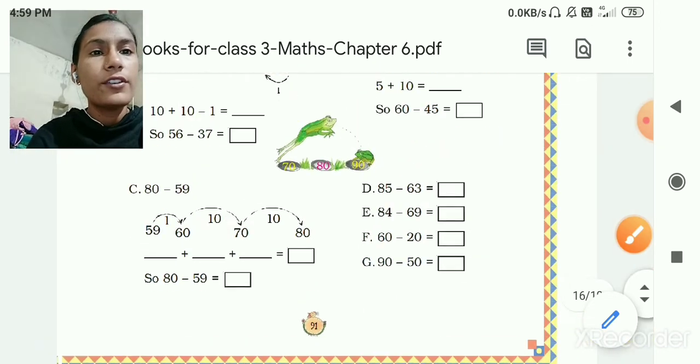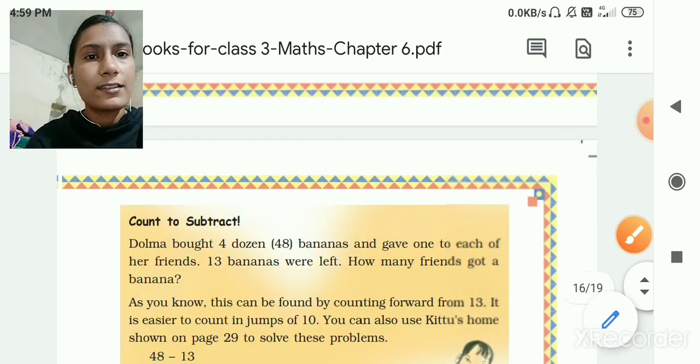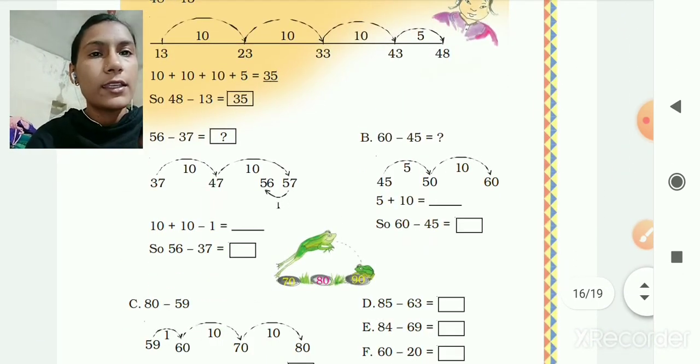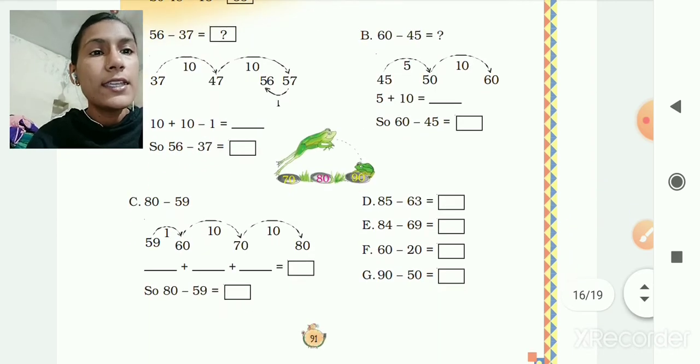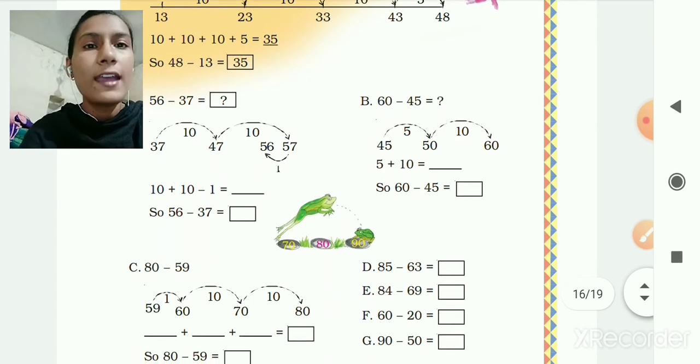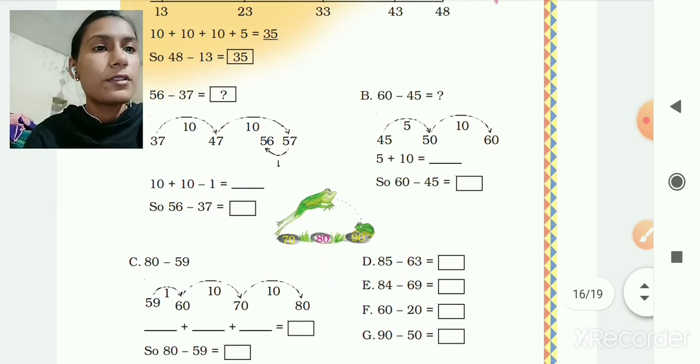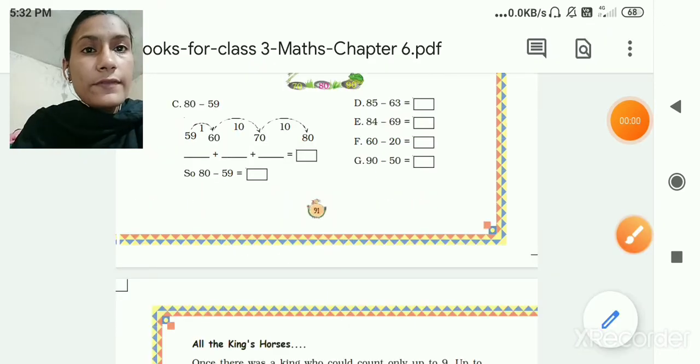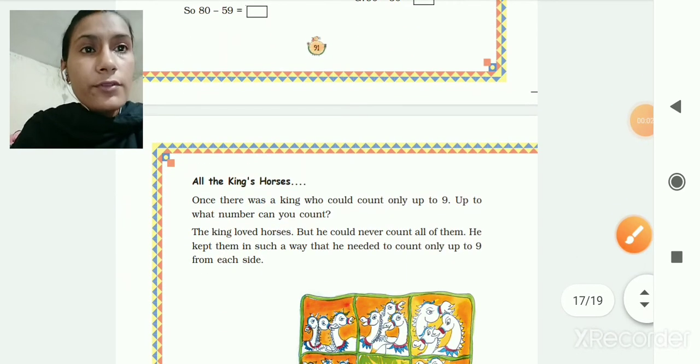So in your fair book you have to write this. Count to subtract, A, B, C, D, E, F and G. So this one you have to write in your fair book. Okay, I will also send a PDF, so like that you can write in your fair book. So after this, open page number 92 in your textbook.